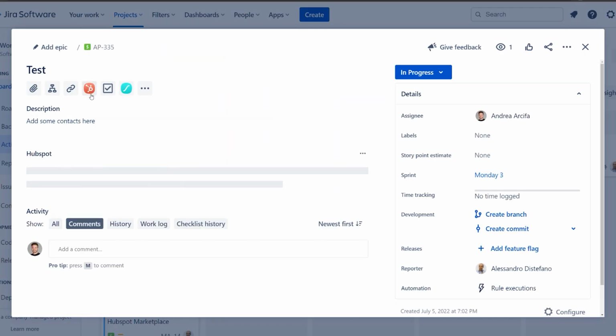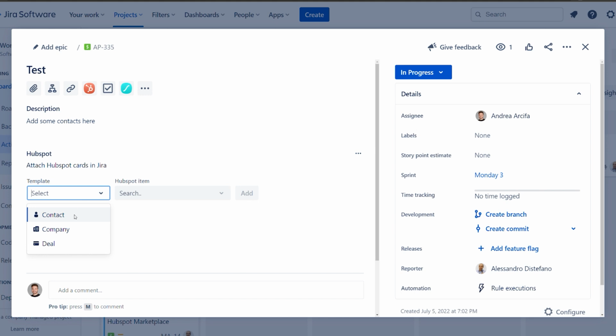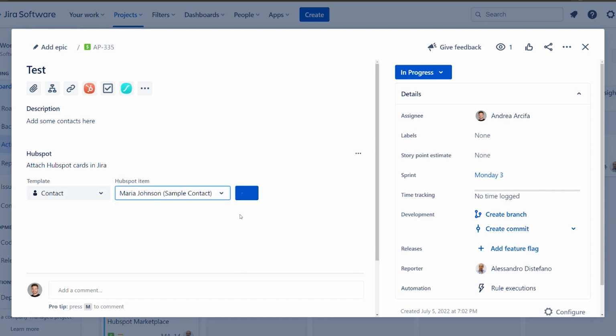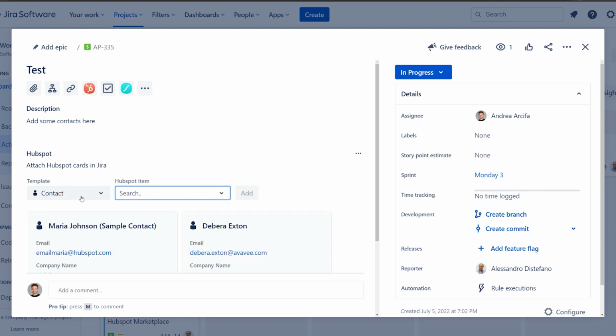With the Jira version of HubSpot Connector, you can attach items from your HubSpot to Jira issues. This enables you to easily share information regarding contacts, companies, and deals relevant to specific Jira issues with the rest of your team.